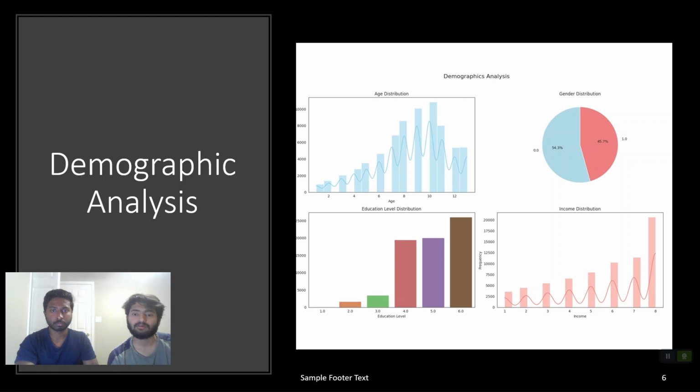Maybe that also affects the further diagnosis of diabetes, which we'll look into after the feature importance part. Also, the income level suggests the same thing, that the people with the highest income have the highest chance of getting diabetes. Next.